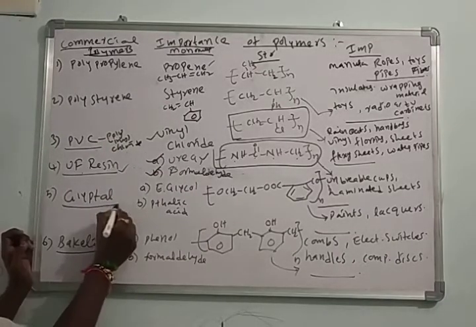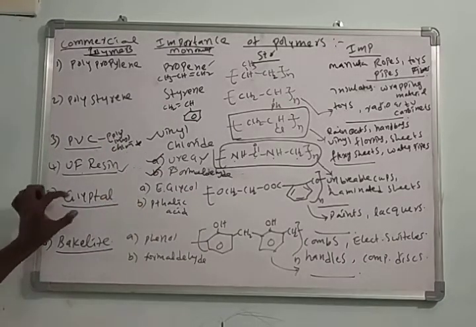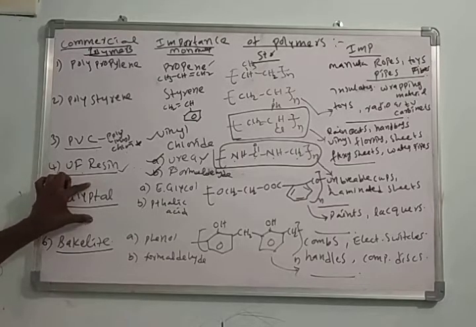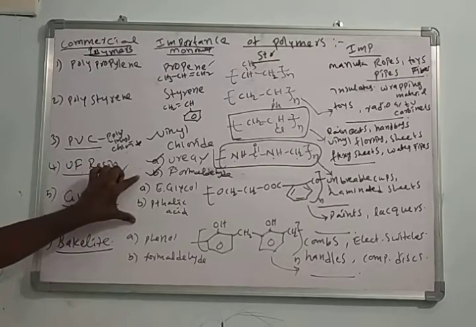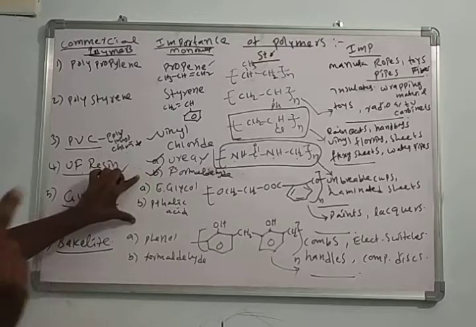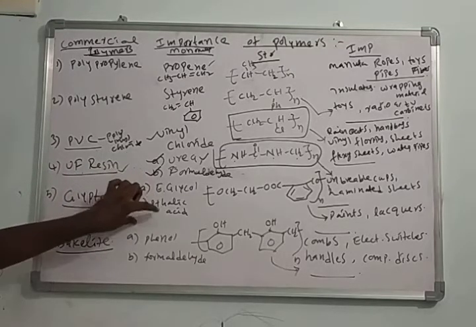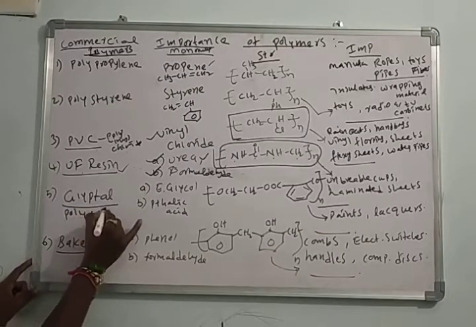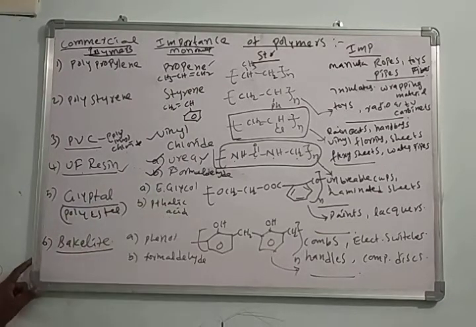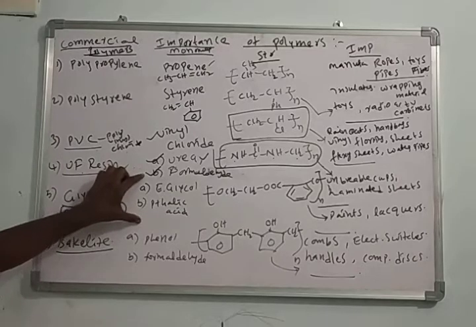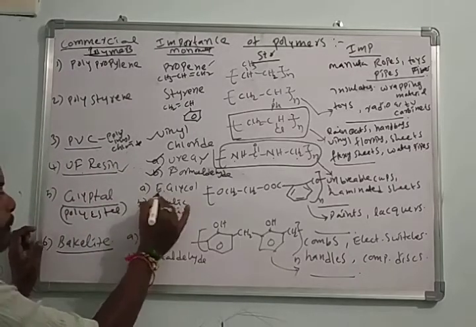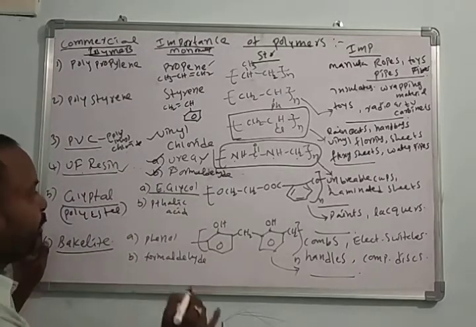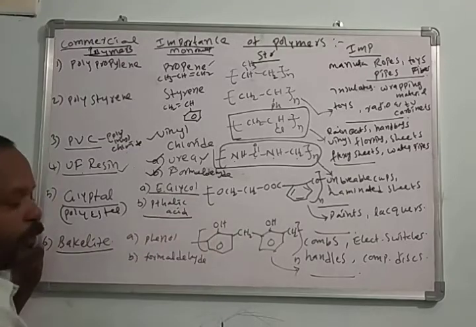And here glyptol. Glyptol is also one of the important polymeric molecules, a condensation polymer. It is prepared using 2 materials: ethylene glycol and phthalic acid. This is also one of the polyesters. It contains 2 monomers, ethylene glycol and phthalic acid.